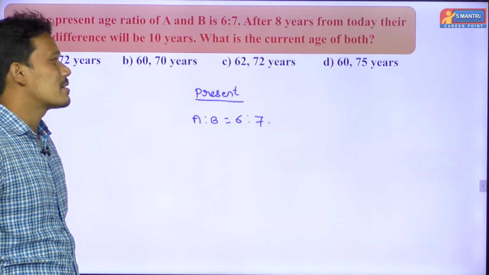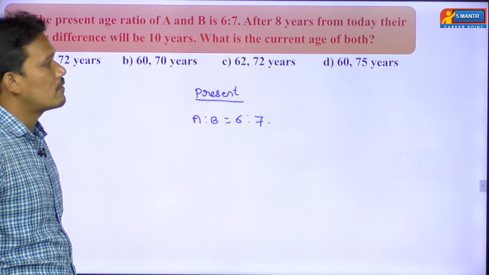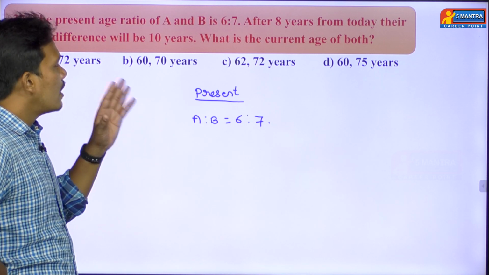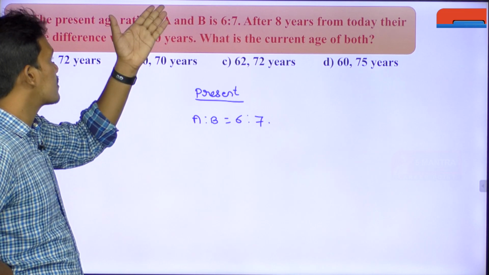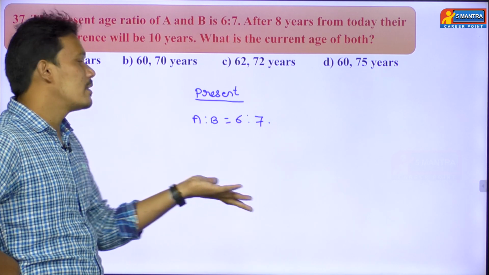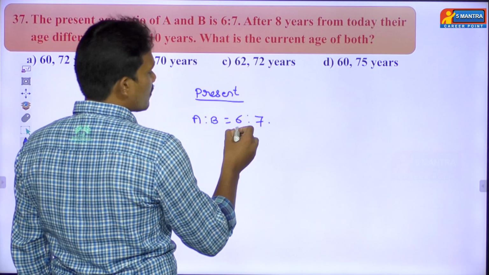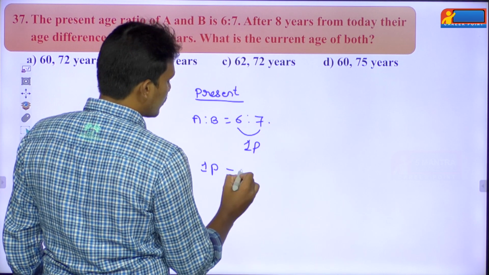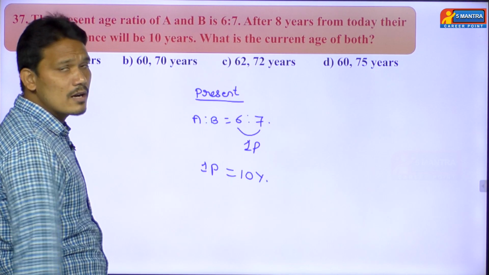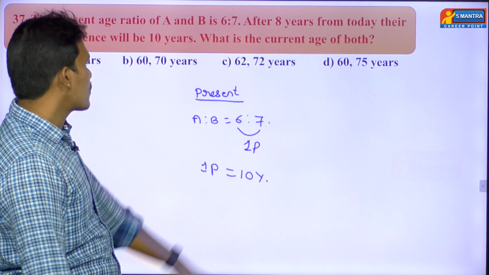Okay, so after 8 years, after 10 years, after 30 years, after 1 crore years, the age difference will be the same. So right now also the age difference will be the same, 10 years. Here, the age difference in terms of parts is one part. So we can equate one part value equal to 10 years. But what's the question they're asking?